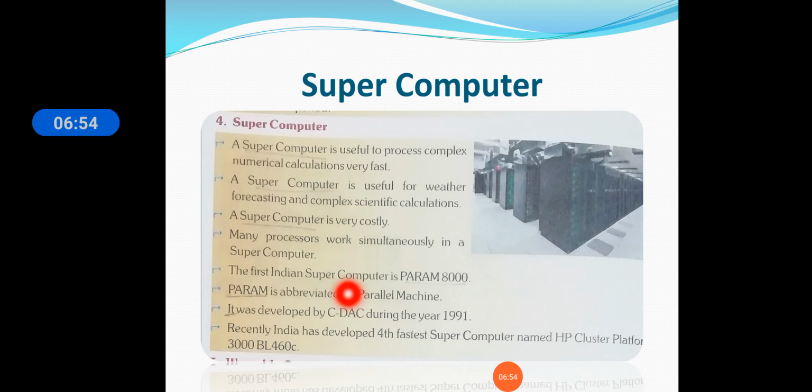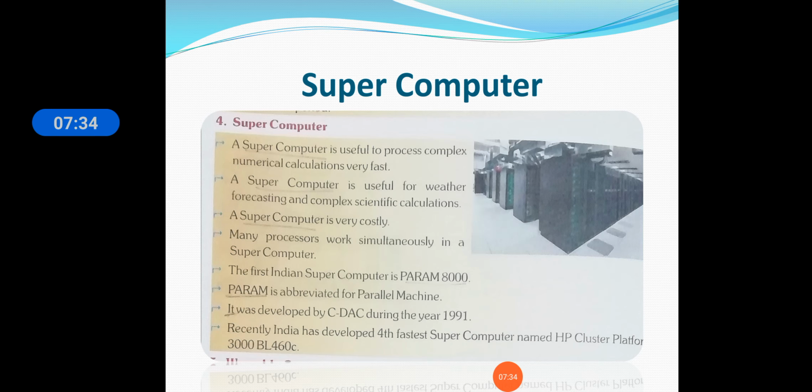So who developed the supercomputer of India? It was C-DAC. Recently, India has developed the fourth fastest supercomputer, named HP Cluster Platform 3000 BL460C. It is a higher version of supercomputers. Supercomputers are very important in our day-to-day life, with weather forecasting and scientific calculation.